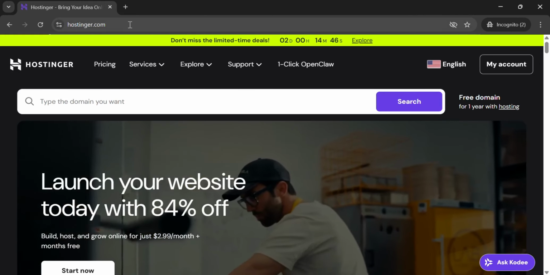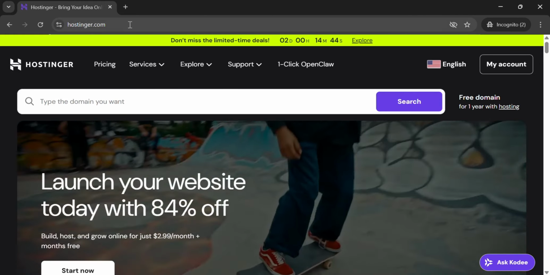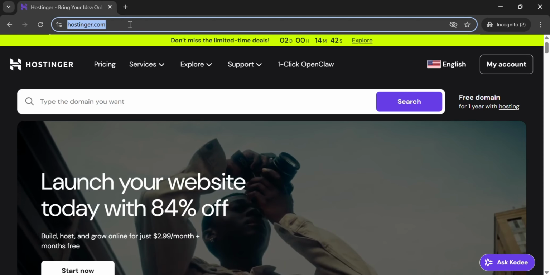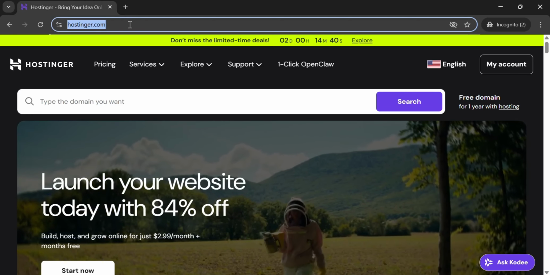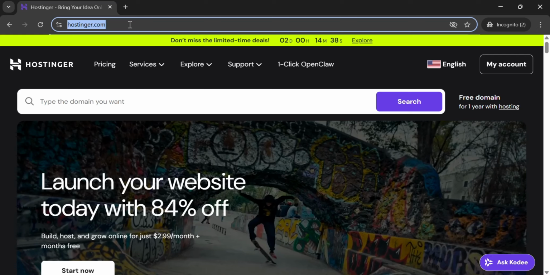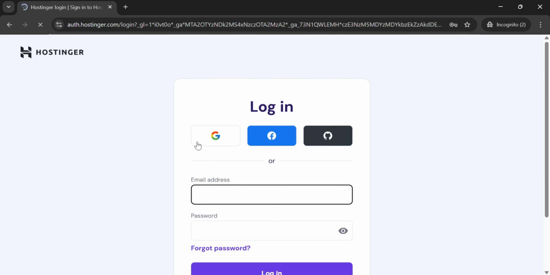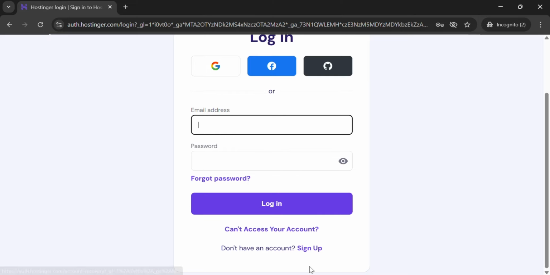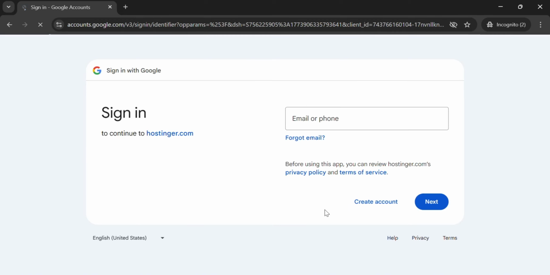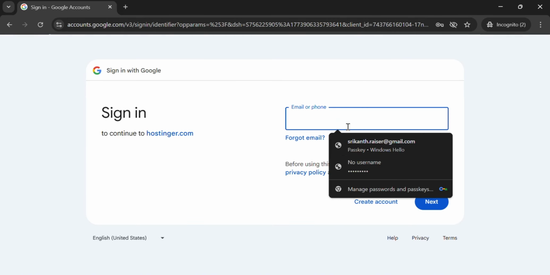In order to buy this web domain and web hosting, you need to visit hostinger.com. You can type in hostinger.com, or you can search in Google and go there, and there you have to log into your account. You can either sign up, or you can log in through Google directly. So what I will do is log in through Google.